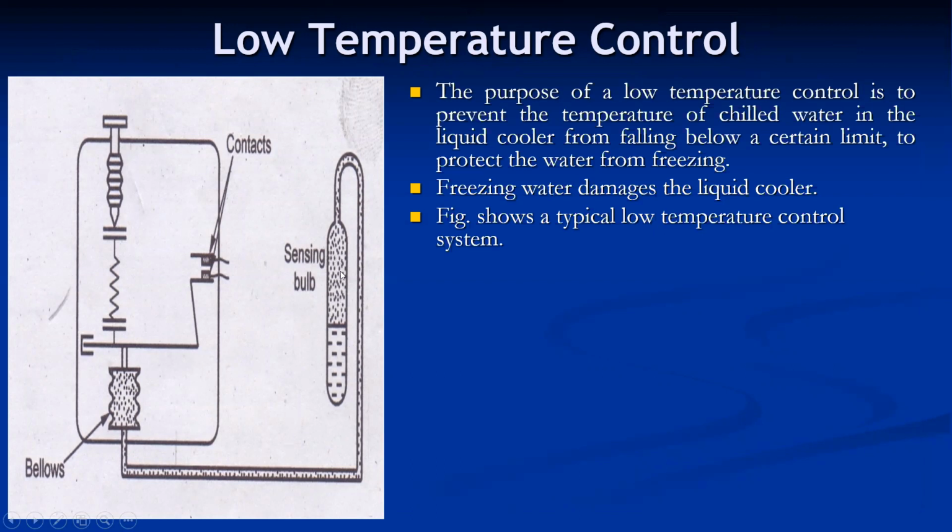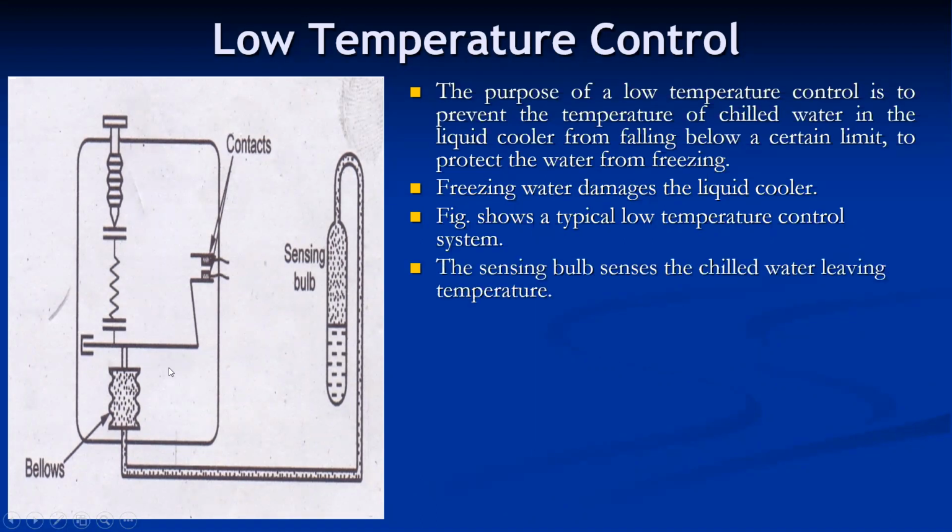This is a sensing bulb. This sensing bulb is generally connected to the outlet of the chill water, and the bulb contains some gas which has a low boiling point. Partially there is a liquid and gas. So if this bulb comes in contact with the cold line, and the temperature falls below a certain limit, some of the gas gets condensed, and obviously the gas quantity reduces, the bellows contract, and this particular contact is disconnected and stops the compressor.